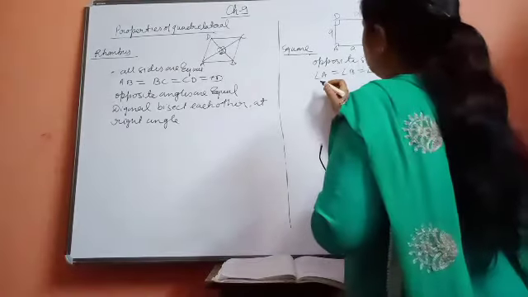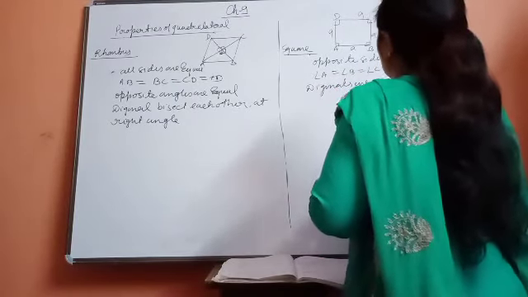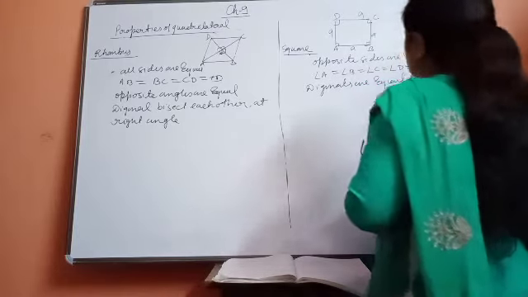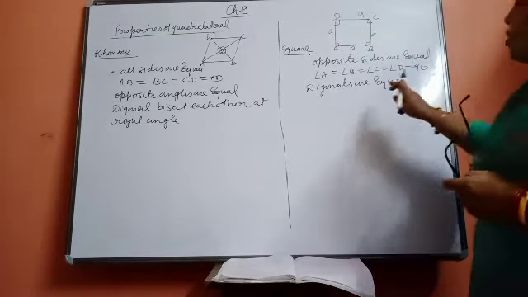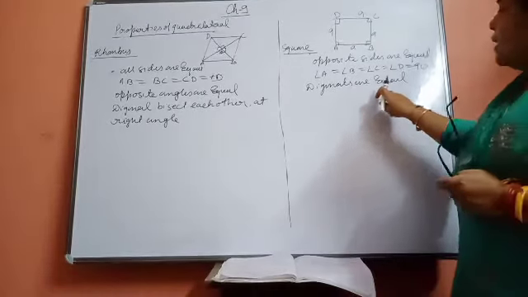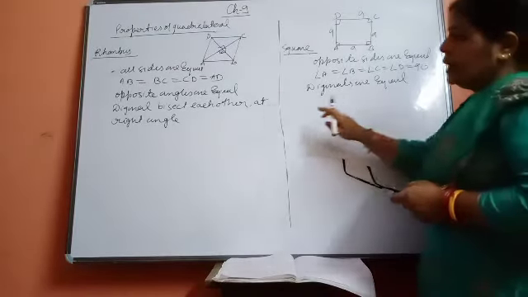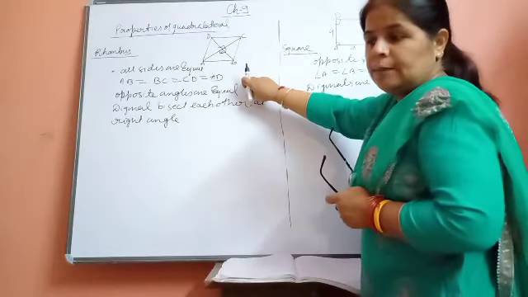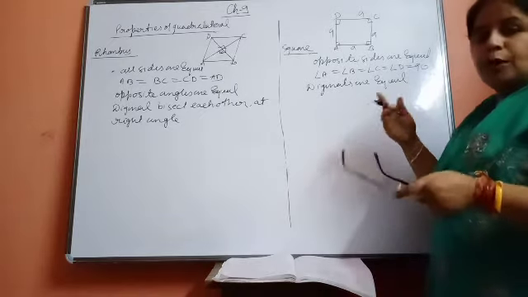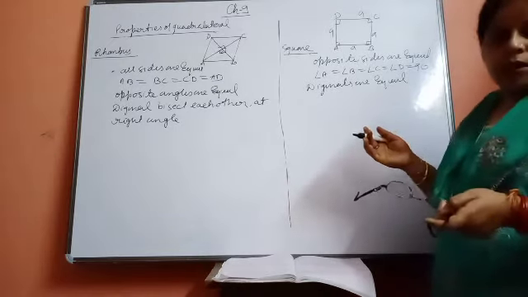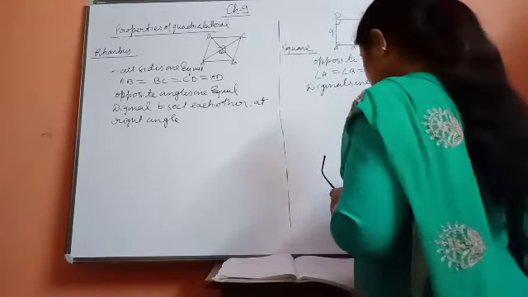Okay. Here one more thing, that diagonals are equal. In only two figures diagonals are equal. One is square and second one is rectangle. So the diagonals of a rectangle and the diagonals of a square, both will be equal. Here it is not necessary in the parallelogram that their diagonals will be equal. It is having one property more than the parallelogram. Which one? Rectangle and square. Diagonals are equal.